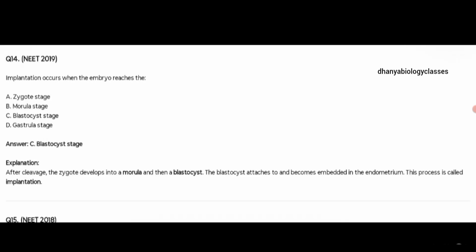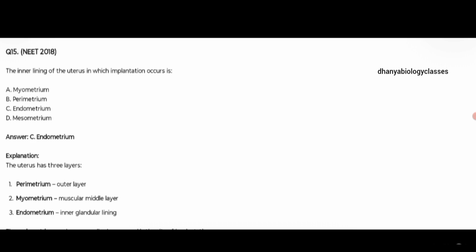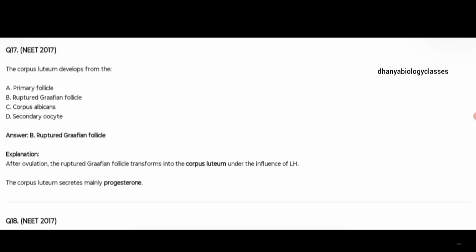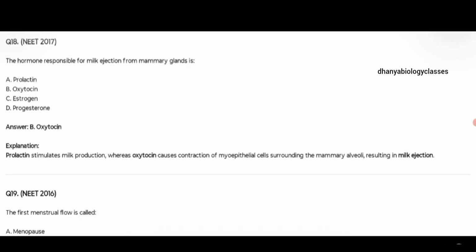Implantation occurs when the embryo reaches the blastocyst stage. Inner lining of uterus in which implantation occurs, that is endometrium. Which hormone is mainly responsible for maintaining endometrium during pregnancy? That is progesterone. Corpus luteum develops from ruptured Graafian follicle. Hormone responsible for milk ejection, that is oxytocin.